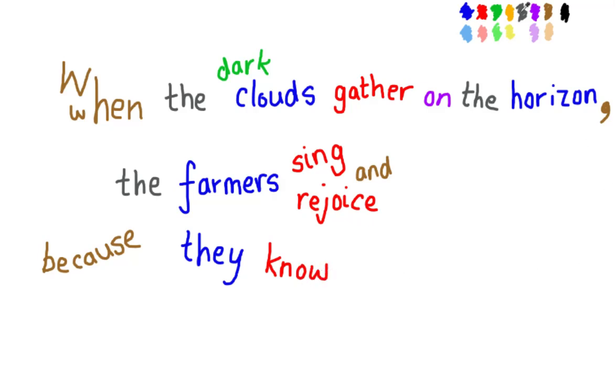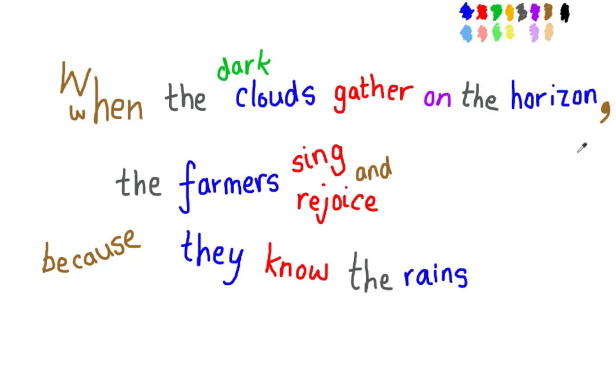What do they know? They know the rains. And what do we mean by the rains? Well, not just one rain, raining one day, but a season of rains, maybe 2 or 3 months.